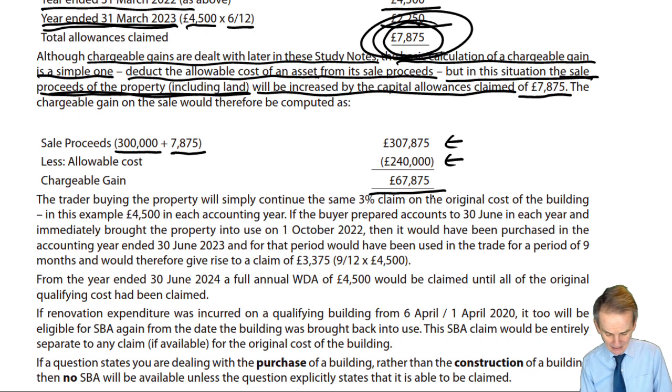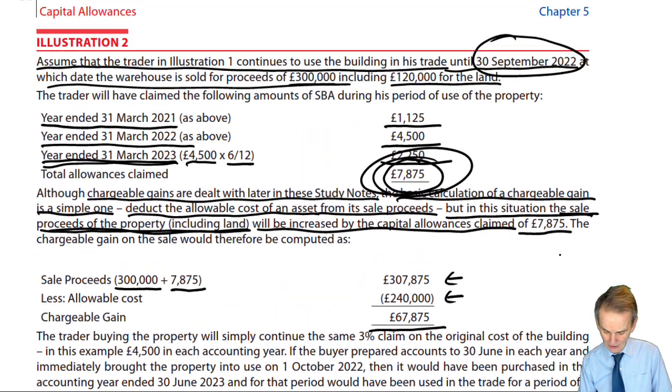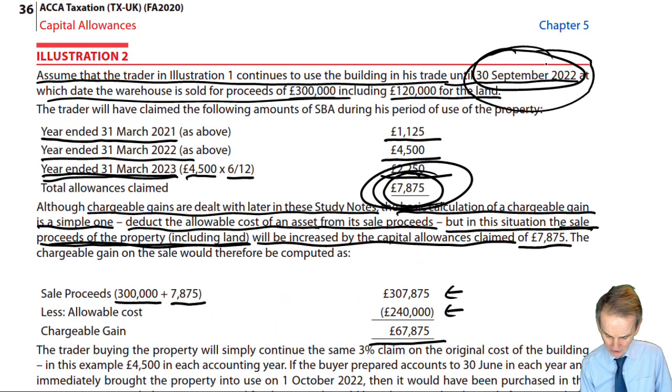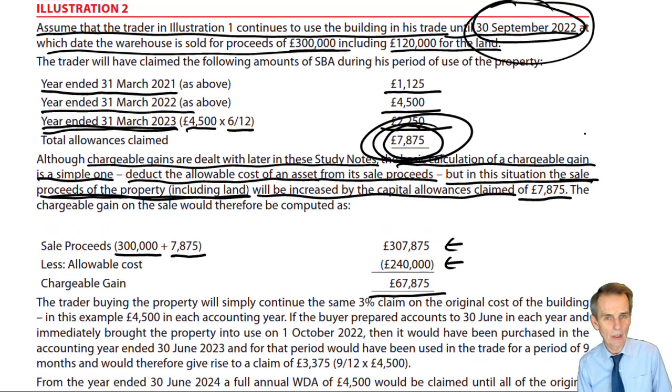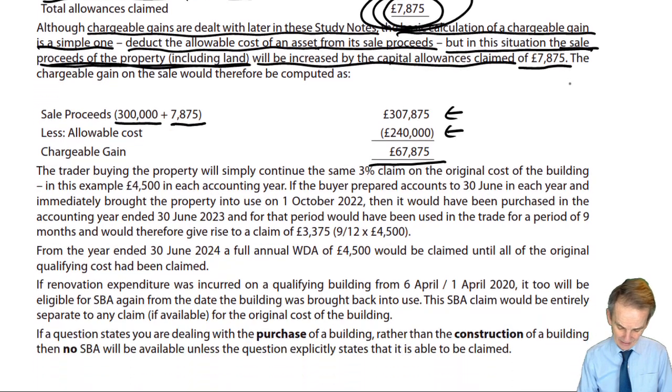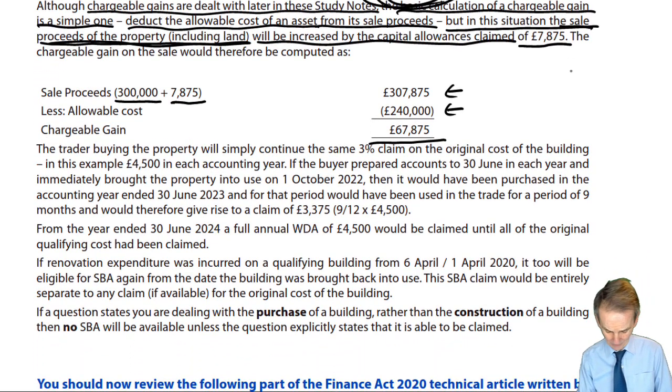Well, the sale date, as we saw, was it 30th of September? Yeah, there we go. 30th of September 22. That falls in the 2022-23 tax year. So in that tax year, in the capital gains computation, there will be this chargeable gain of £67,875. And that clears that property out of the taxation books of the vendor. And so we move to the buyer.